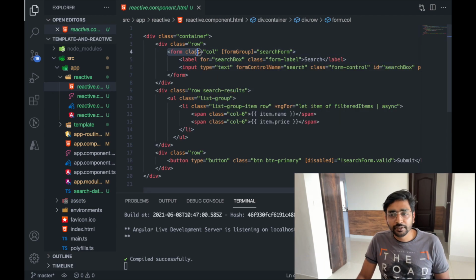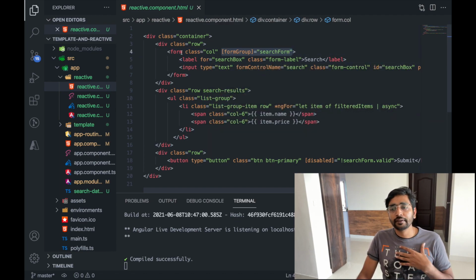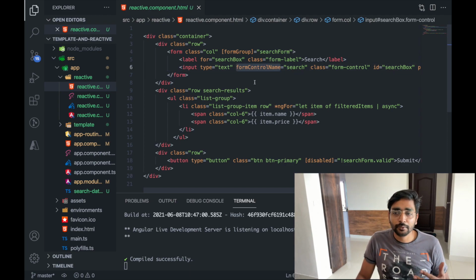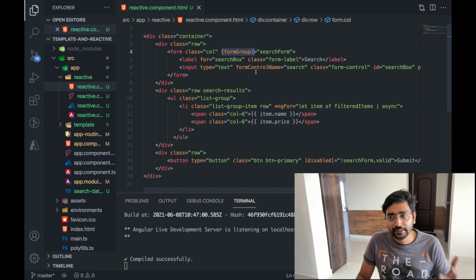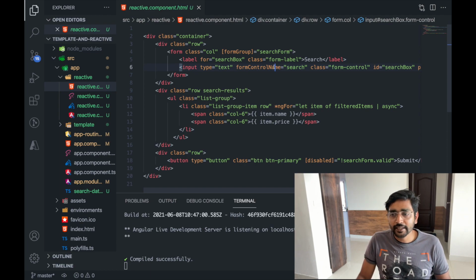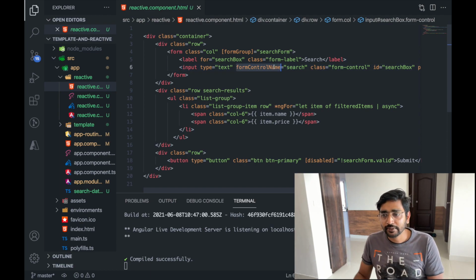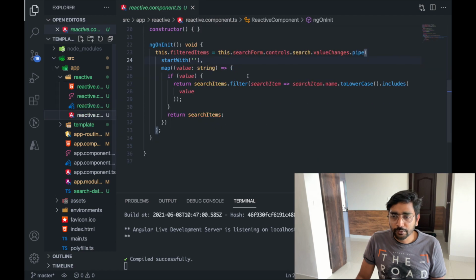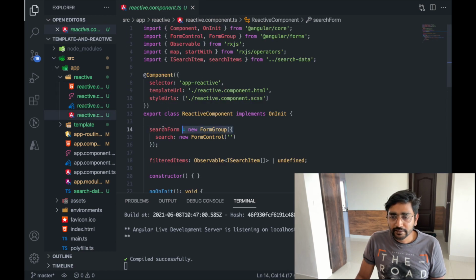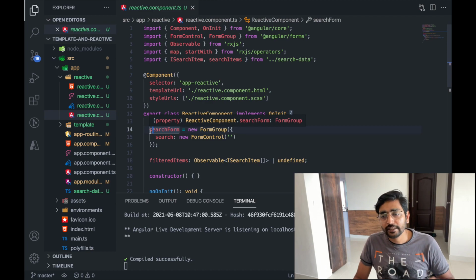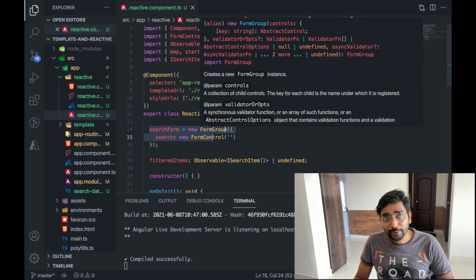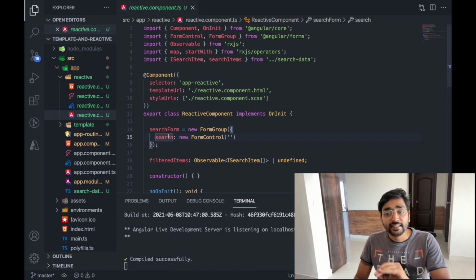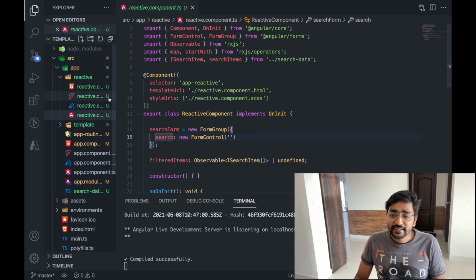We just have a new thing called form, and in form we can have form group, or you can even ignore form and go with form control only. But I just took form group so that it becomes easier to understand. So we have a form group with one item only right now, and that's why we use form control name. To show the code here, the search form which we use on the UI is a kind of form group, and then it contains search. Search is a form item.